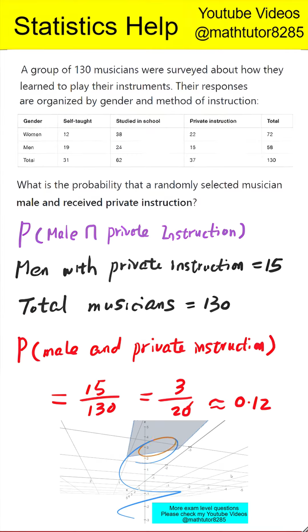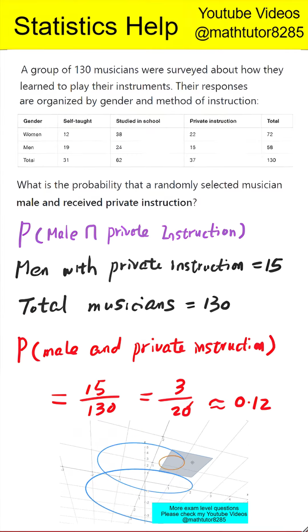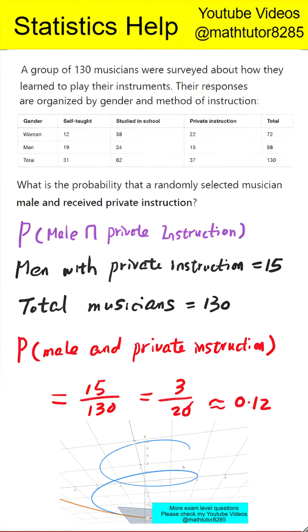about 12%. When a probability question uses the word "and," always look for the cell in the table where both conditions meet. Then, divide that number by the total number of individuals in the entire group. That's it for this question solving.